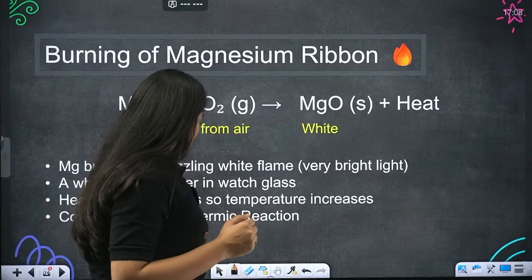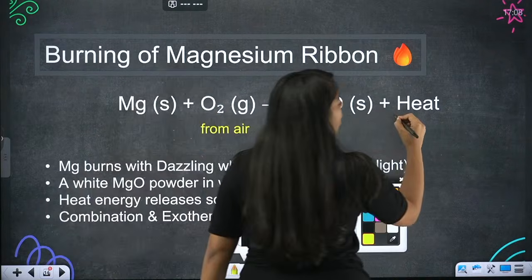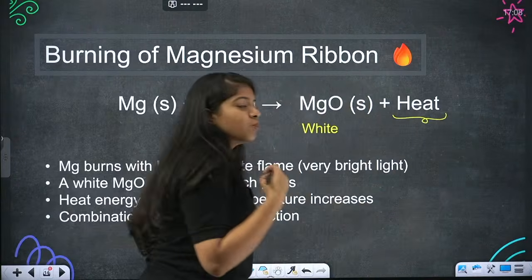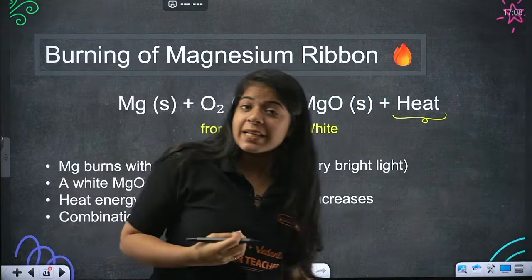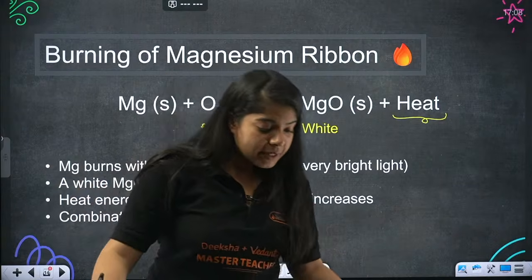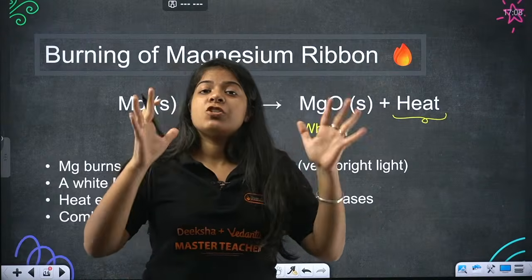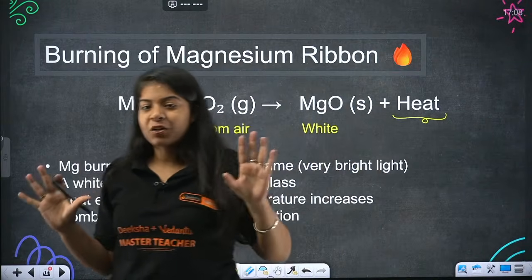You will see that almost all of the times heat is being generated. So whenever heat is being generated, there is a majority of chance, not every time, that this is a combination reaction if you see heat.